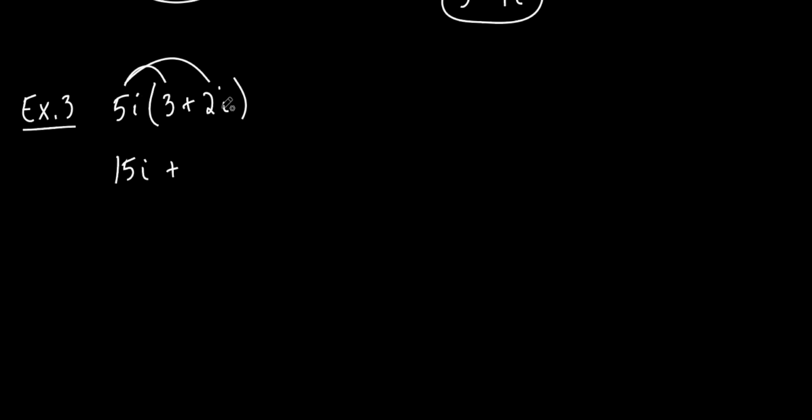Plus, and then 5i times 2i, which would be what? 10i squared. Now, if I never taught about imaginary numbers, you would have had to stop right there, and that's all you could do. But now we know something about i, don't we? Remember we talked about this yesterday? What's i squared equal to? It's negative 1. Why? Because i is the square root of negative 1. If I square it, what happens? It cancels out, and it's negative 1. So anytime you see an i squared, it's negative 1.